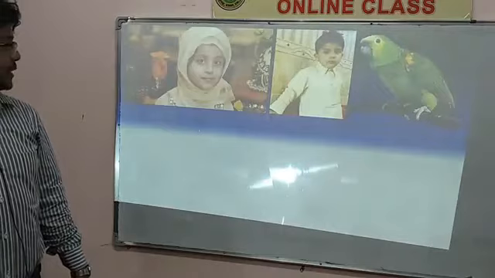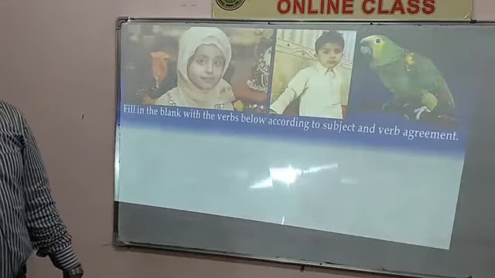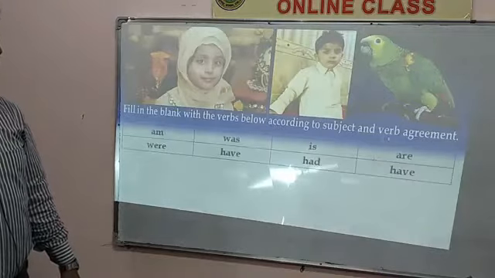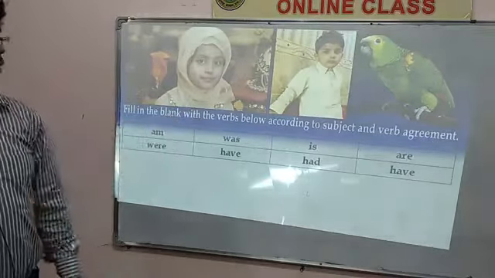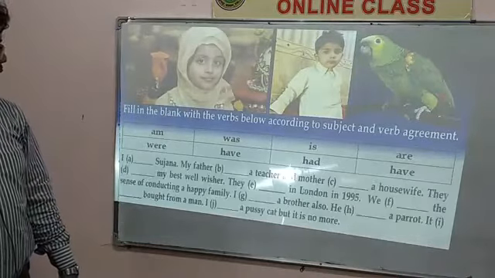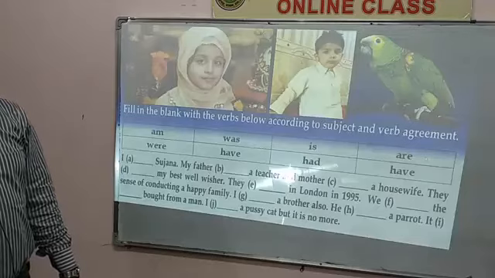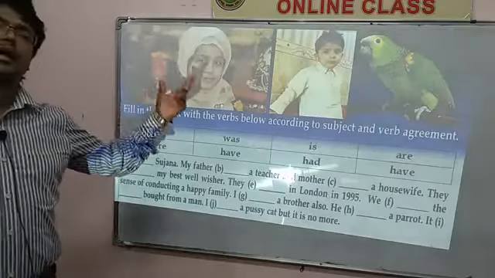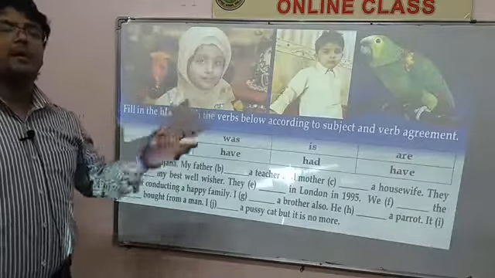Okay, here you see some pictures. There are three pictures, and fill in the blanks with the verb below according to the subject and verb agreement. And here are some verbs for appropriate use. Here is the text, and I think you can easily use these verbs according to the uses in my chart. It means according to the subject verb agreement.